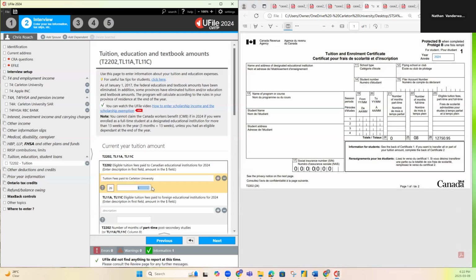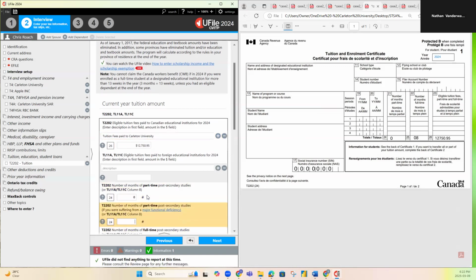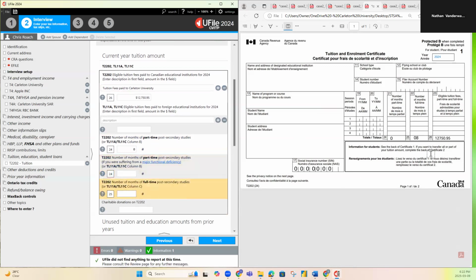Tuition fees paid to Carleton University, and then box 26 is $12,750.95. Box 24 is blank in this case, so we're going to leave that as 0. Then box 25 is 8.